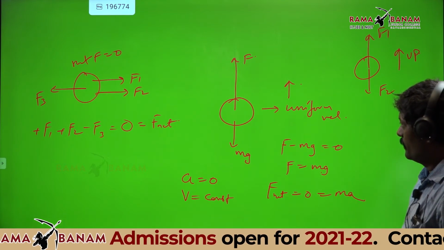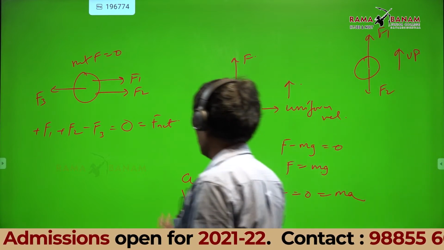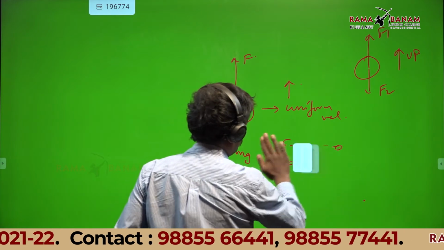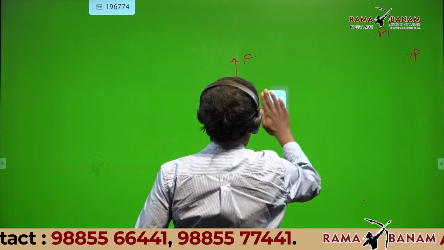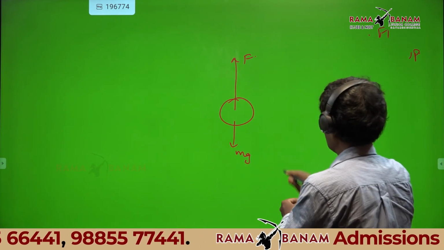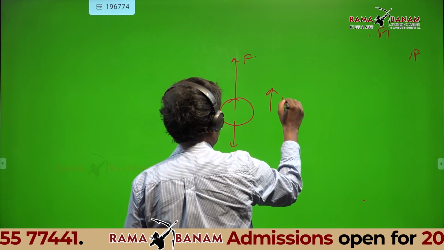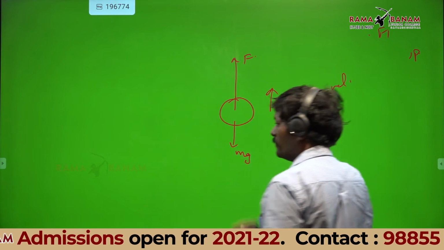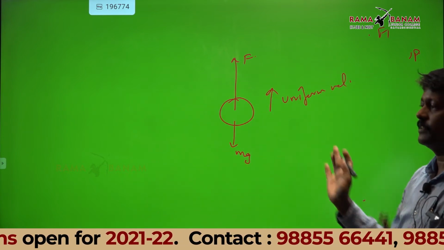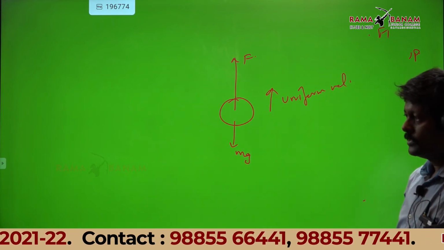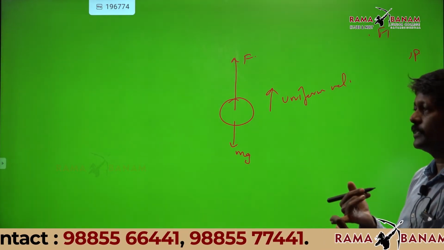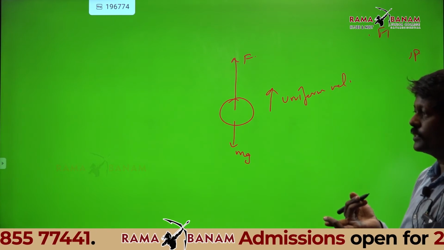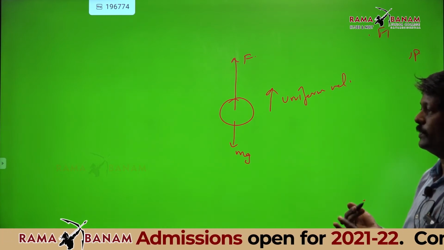Now come back to this. I will say that it is going up with uniform velocity. See, these points are very important for first year and second year, because the concepts of work energy theorem and conservation of energy, you can use in many chapters. That is why I am telling this.